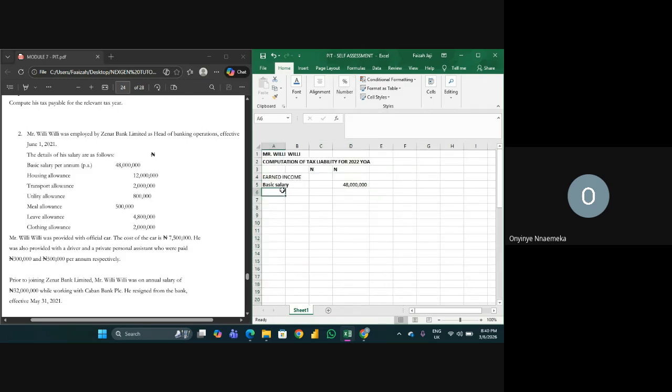Housing allowance. How much is that? 12 million.